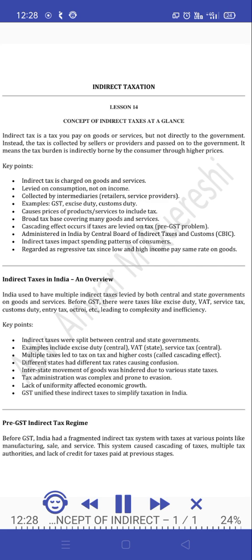Cascading effect occurs if taxes are levied on tax, a pre-GST problem. Administered in India by the Central Board of Indirect Taxes and Customs, CBIC. Indirect taxes impact spending patterns of consumers. Regarded as a regressive tax, since low and high income groups pay the same rate on goods.